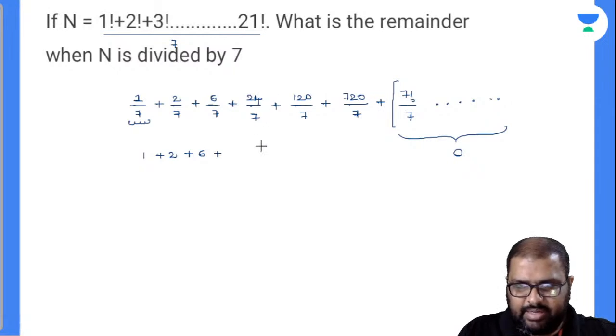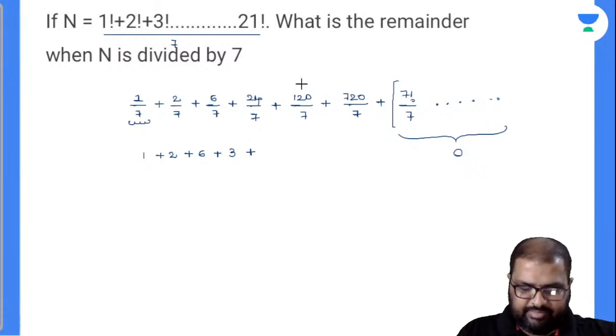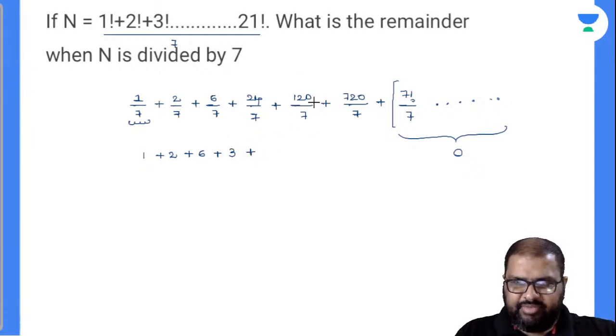24 divided by 7, remainder will be how much? Is it 3? 7 3s are 21, plus 3 is 24. So how much is this? 7 1s are 7, 50 will be left over, 49, so 1 will be left over. And again here also 120 into 6. Already you can calculate it separately. For 121, 6 will be there, or otherwise you can calculate 7 10s are 70, 20, 14, 6.